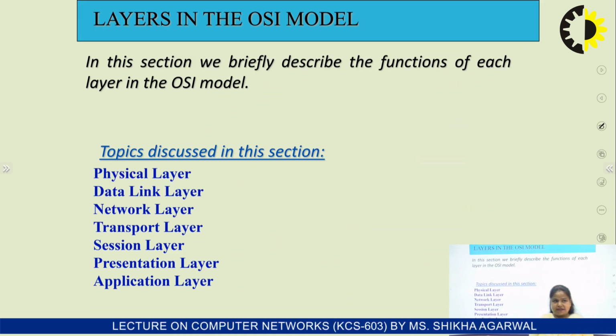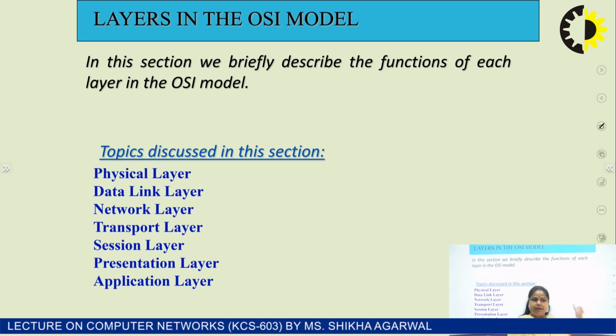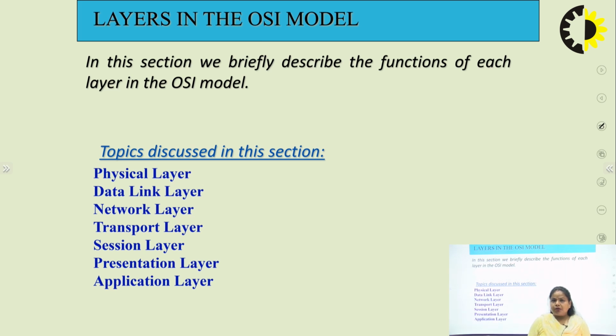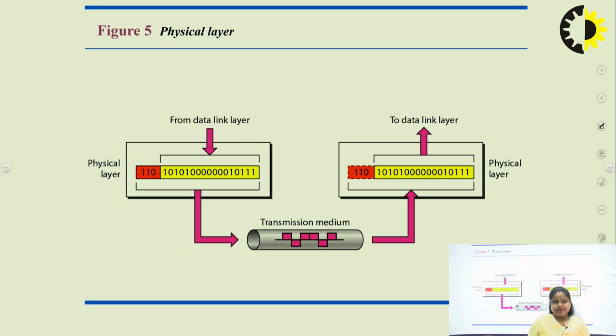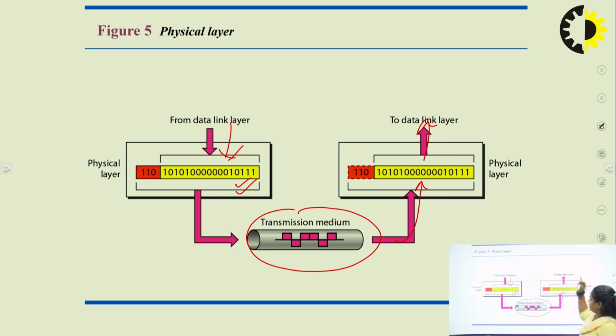Now in this lecture, we are going to discuss the responsibilities of each and every layer. As I have told you, OSI is a 7-layer architecture. So here we are going to discuss the duties or responsibilities of each layer, how it works and what all it does. First of all, we talk about the physical layer. The data comes from the data link layer, and it is the responsibility of the physical layer to transmit it to the transmission medium, and finally it sends it to the data link layer.